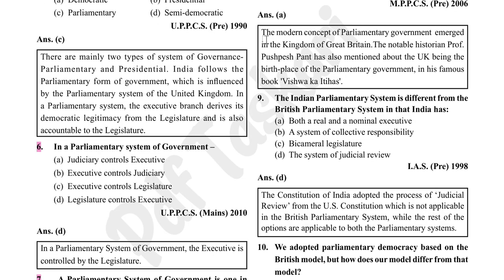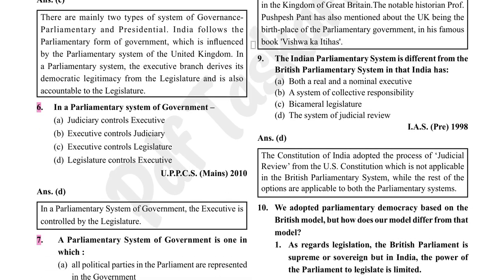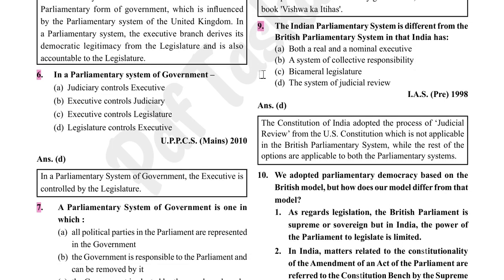The modern concept of parliamentary government emerged in the Kingdom of Great Britain. The notable historian Professor Pushpesh Pant has also mentioned the UK being the birthplace of the parliamentary government in his famous book Vishwa Ka Itihas. The Indian parliamentary system is different from the British parliamentary system in that India has the system of judicial review.